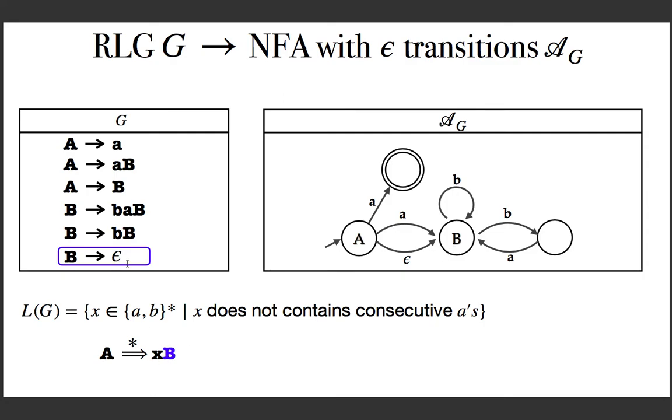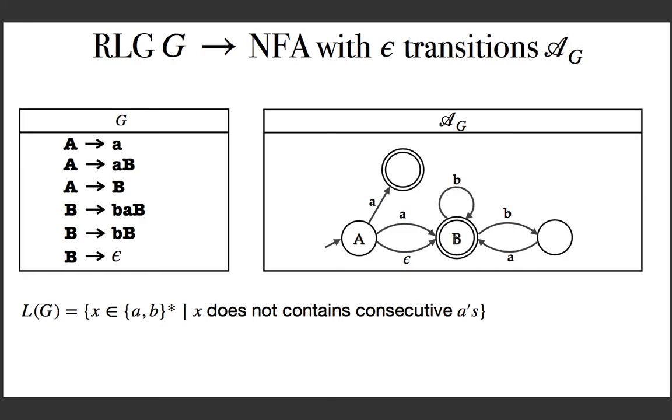And now what can you do with this production? This production is telling you that you can just take off the B, because if you apply this production, I can take off the B and I am deriving the terminal string which I have already generated. That is, till now I have read X and I came into B, and that X must be accepted, and for that I have to make the state B a final state. That is, if there exists an epsilon transition, then make the corresponding state a final state in the NFA. And that's what we did.